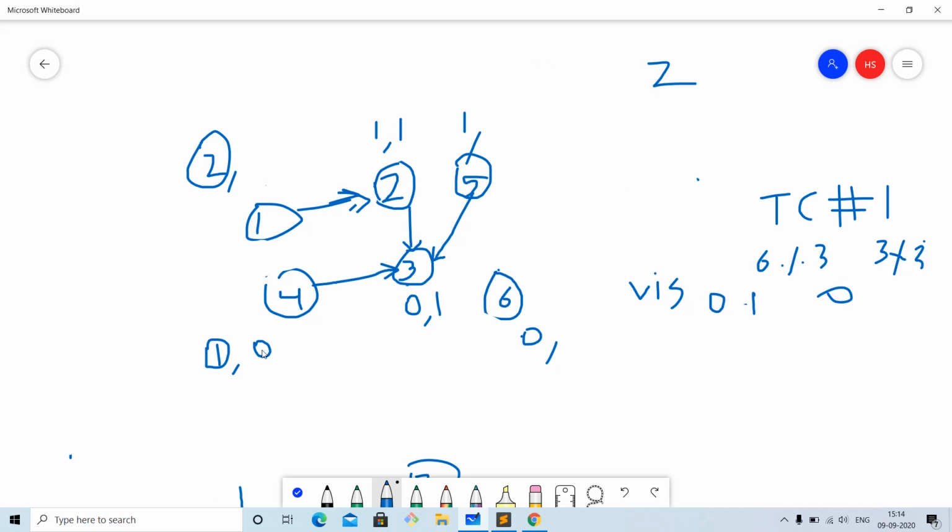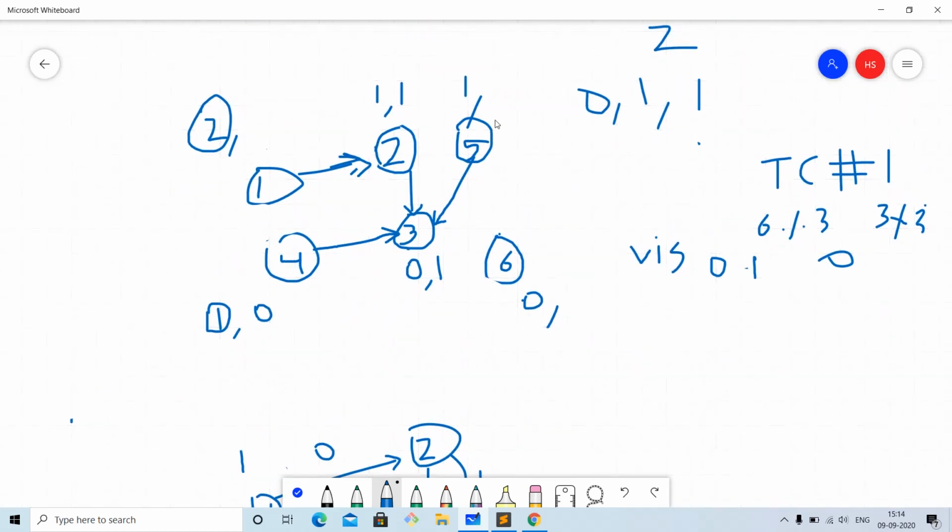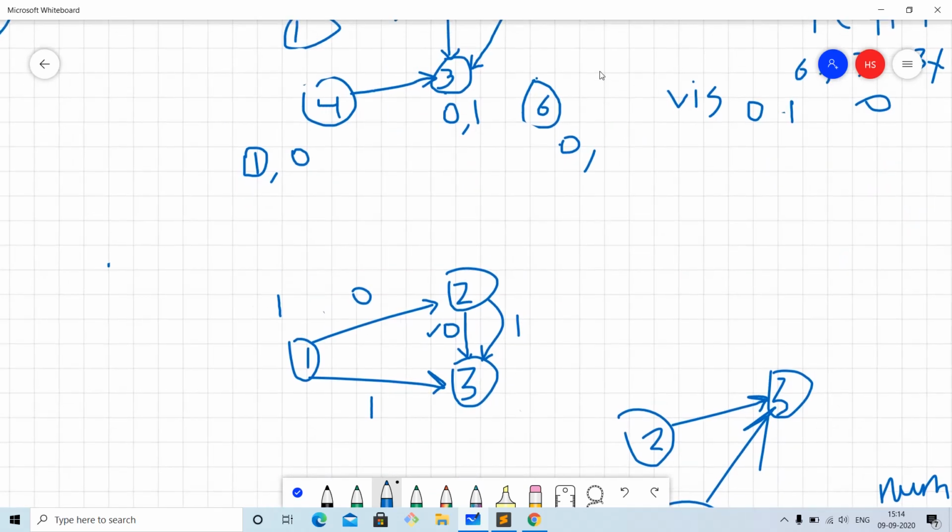What will be the colors? Colors will be 0, and on 2 the color will be 1, and on 3 the color will be 1. So even if we have come here first, then the color will be 0. So 0, 0, 1 will also be a valid coloring. Let me try to show you how.